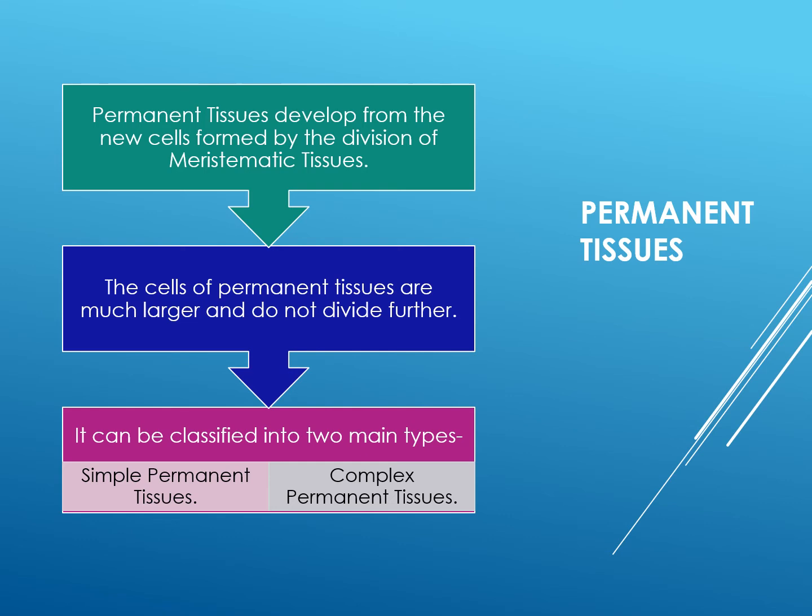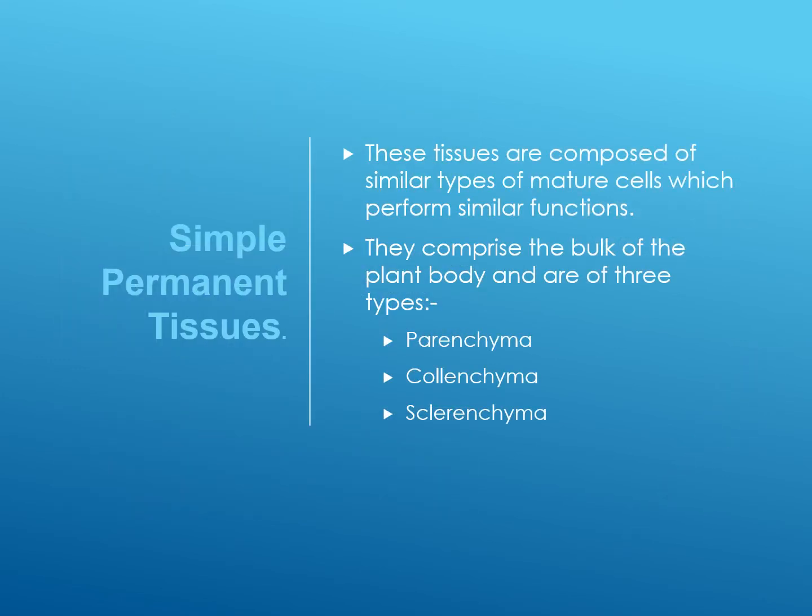Permanent tissues can be classified into two main types: simple permanent tissues and complex permanent tissues. Then what is the difference between simple and complex? Some tissues are simple as they contain only one type of cell to perform a specific function. Some tissues are complex as they contain different types of cells to perform different functions. So first of all, we are going to start with the simple permanent tissues.